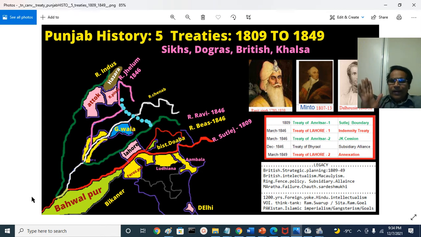So now they are completely rimmed, totally surrounded by the British, and across the Khyber Pass, the Afghans, Dost Muhammad Khan, were their eternal enemy because he is a Musalman, and the Maharaja controlled the Pashtun areas like Peshawar region, Peshawar, Swabi, Mardan, Kohat, Banu and all those areas. In 1843 nothing happened, and in 45, 46, January, February, March, the war broke out between the East India Company Bahadur and the Sikhs.